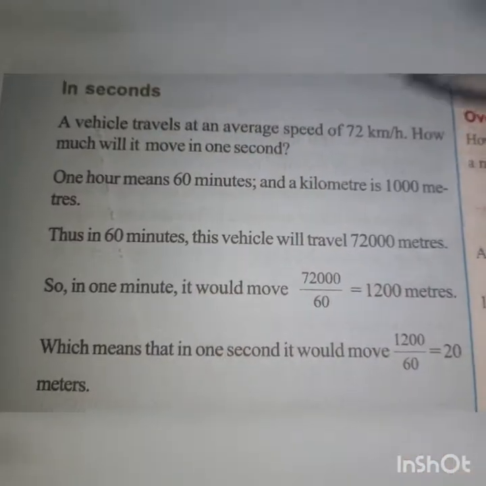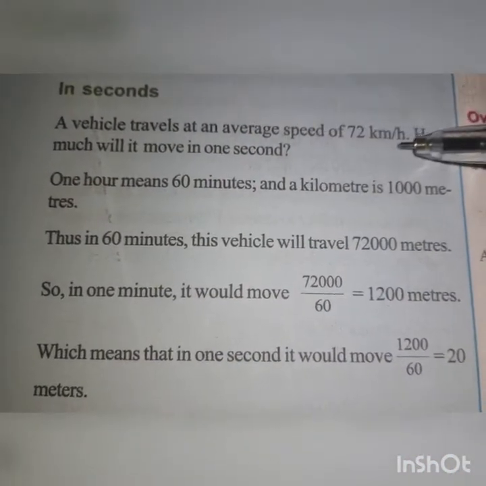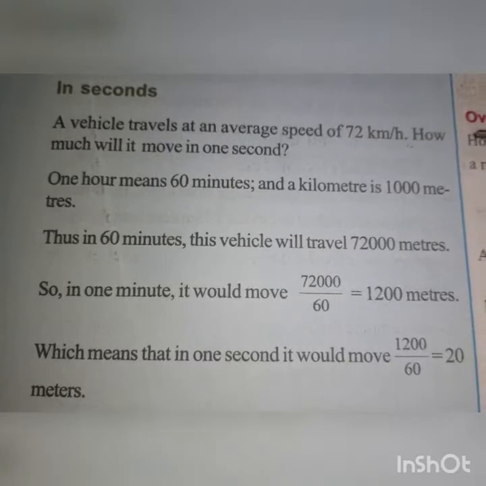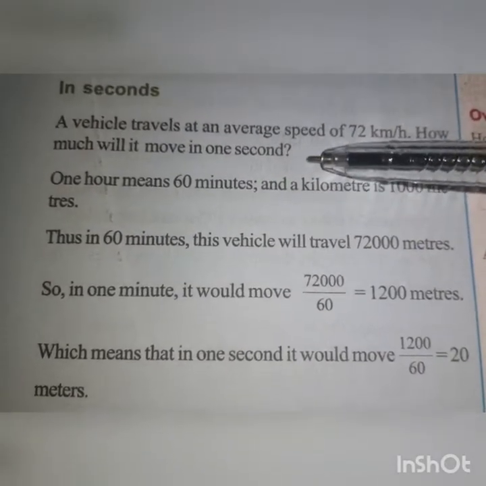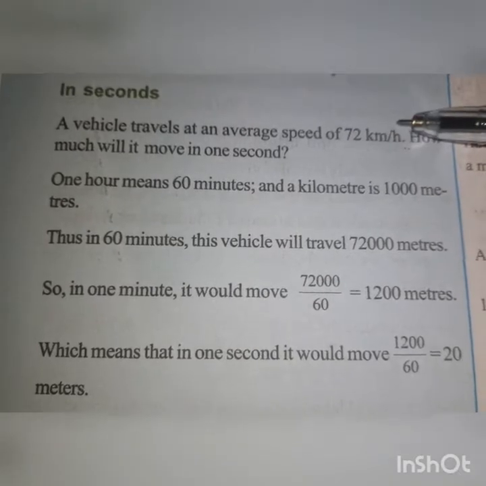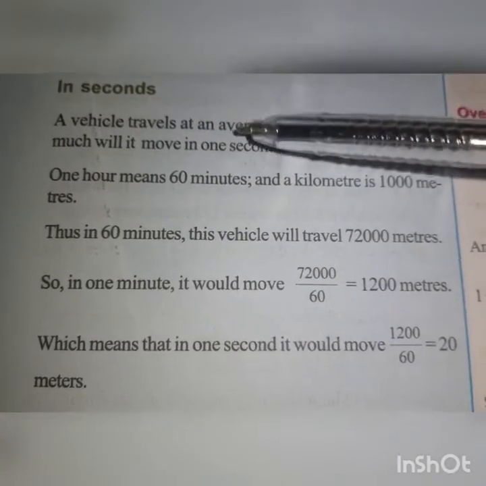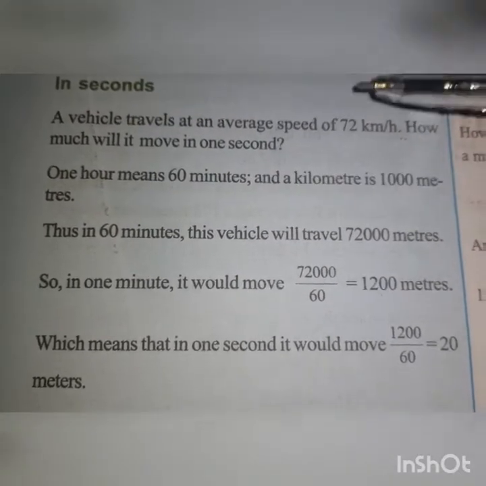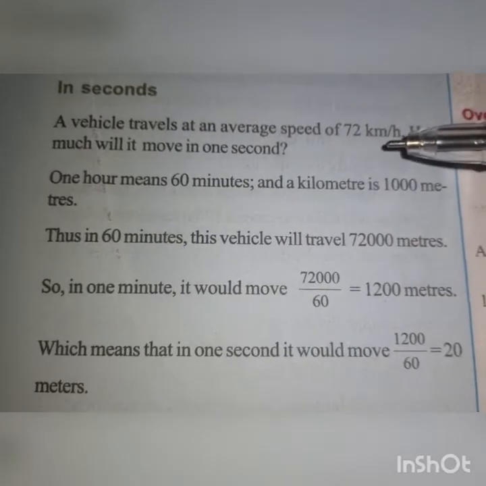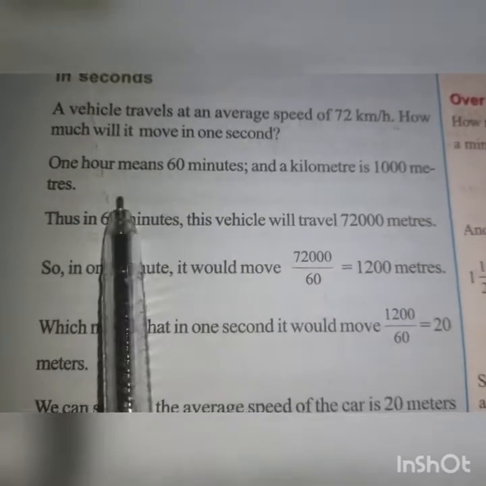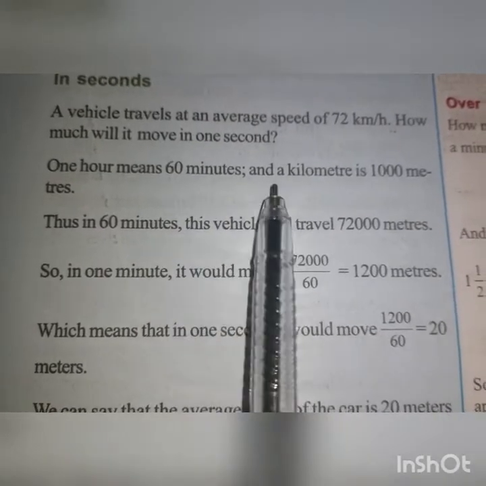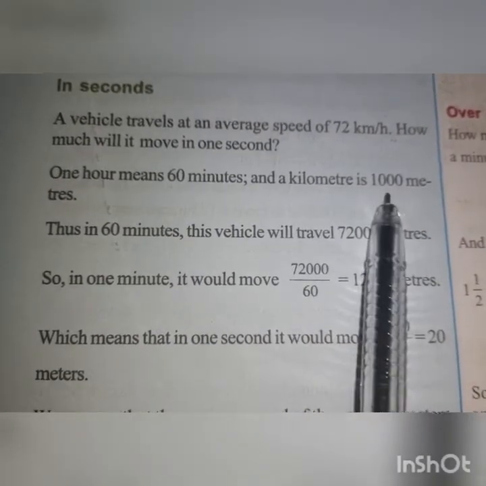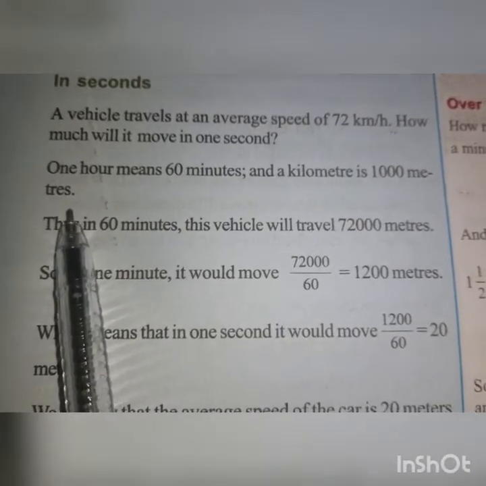A vehicle travels at an average speed of 72 km per hour. How much will it move in 1 second? So speed of the vehicle is given in kilometer per hour. We have to find out in 1 second how much the vehicle moves. So remember this one. 1 hour means it should be 60 minutes, and 1 kilometer is 1000 meters.